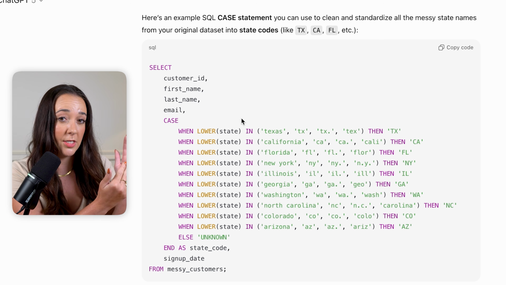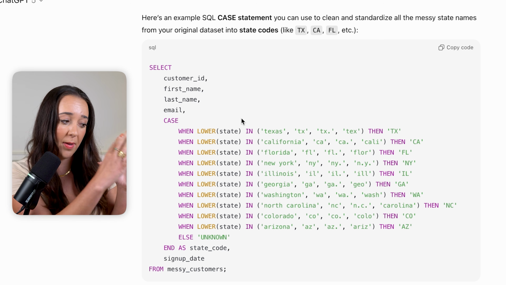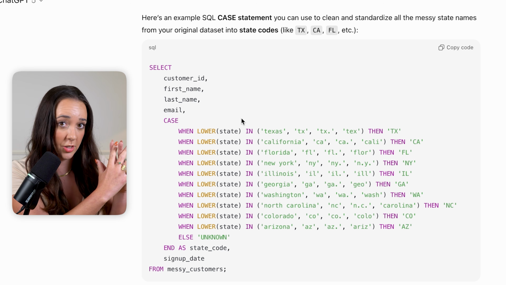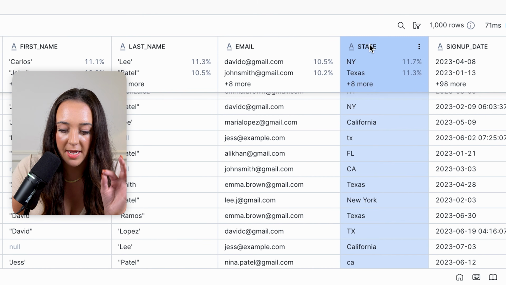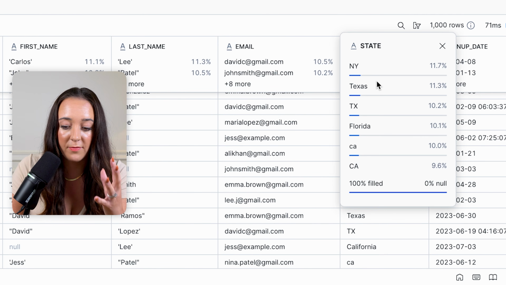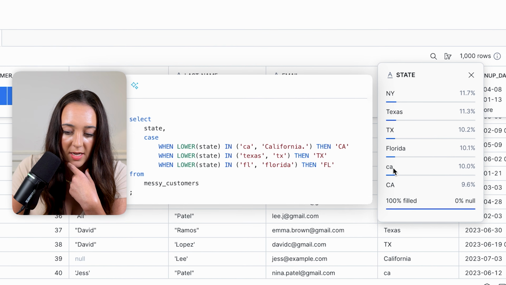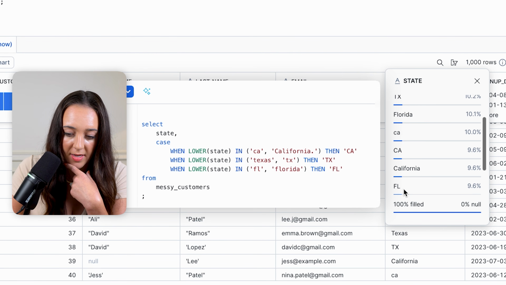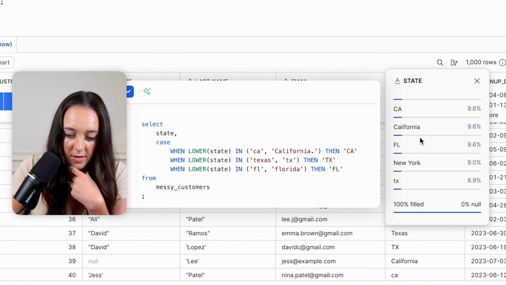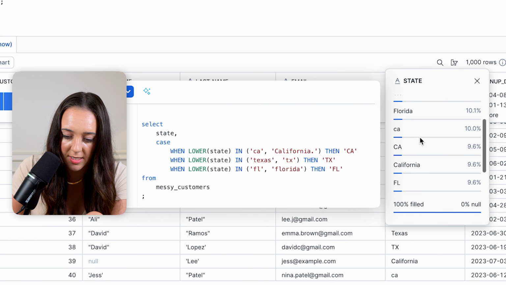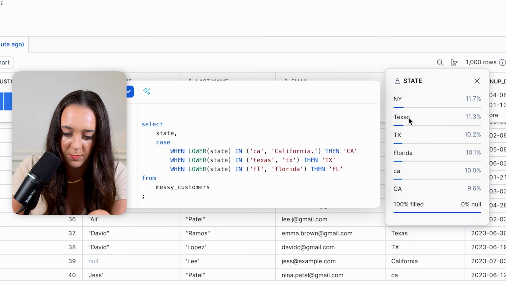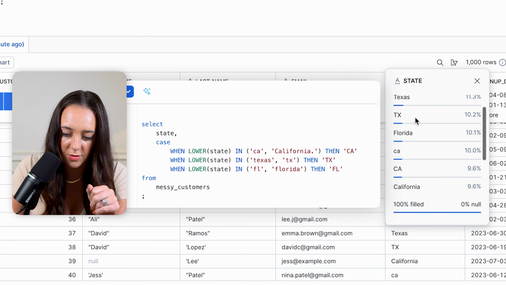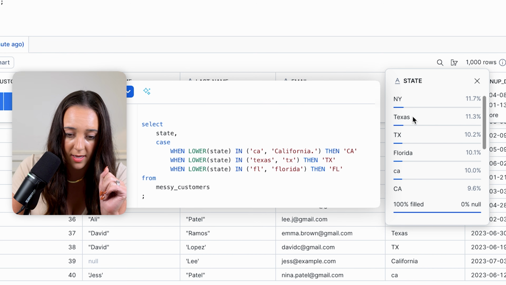If it looks like any of these strings, Florida. And then I'm just going to input all the different options that it could look like based on our data set into each condition. And we can actually click on the header of the state column here so we can see all the values that are in this column. So it looks like I've accounted for CA, I've accounted for California. For Texas, we have TX and Texas spelled out. So now all I have to do is add in New York and NY.